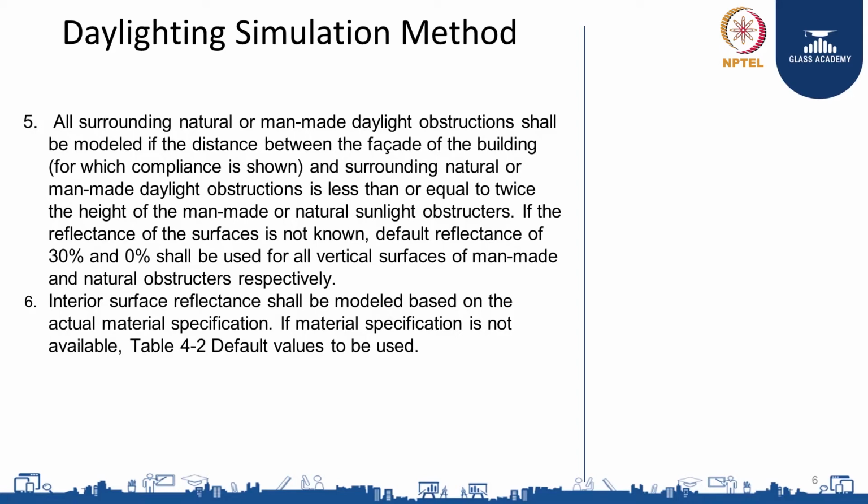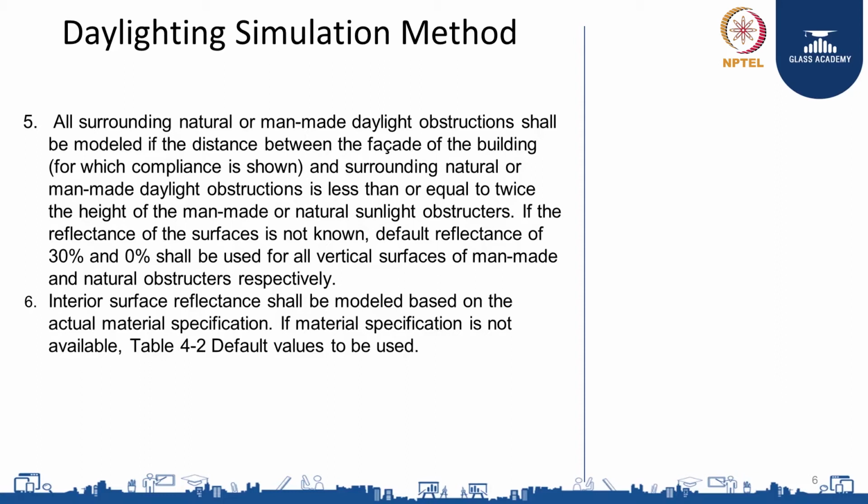This applies if the distance between the facade of the building and the surrounding natural or man-made daylight obstruction is less than or equal to twice the height of the man-made or natural sunlight obstructors. If the reflectance of the surface is not known, a default reflectance of 30% or 0% shall be used for all vertical surfaces of man-made and natural obstructors respectively.